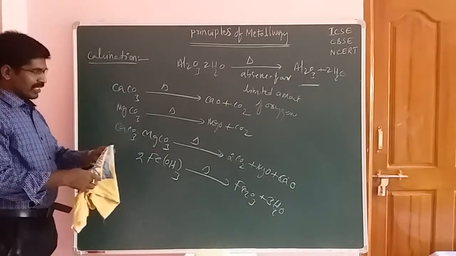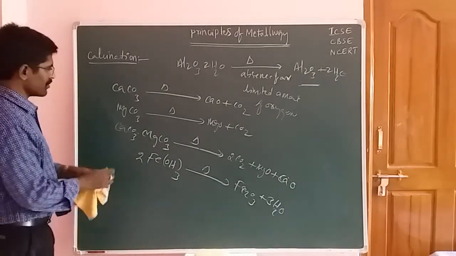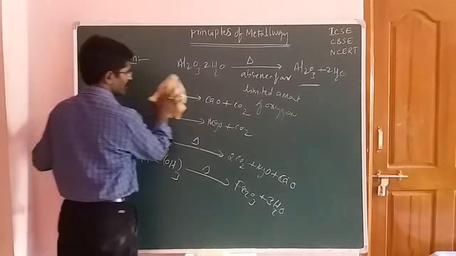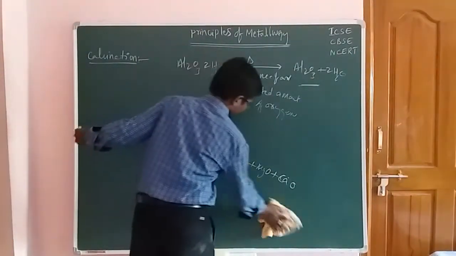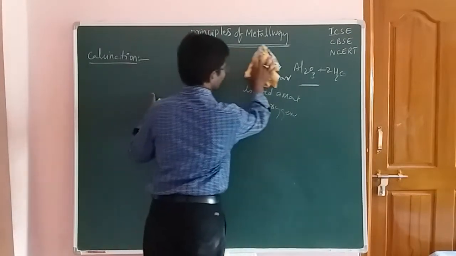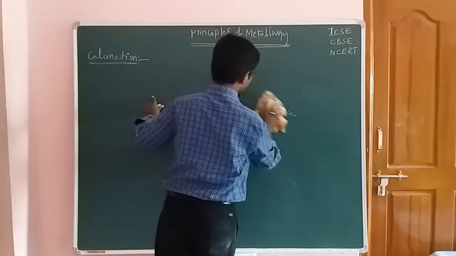Next we are talking about smelting. Now in the smelting process, what is actually meant by smelting? Smelting process means metal oxides.